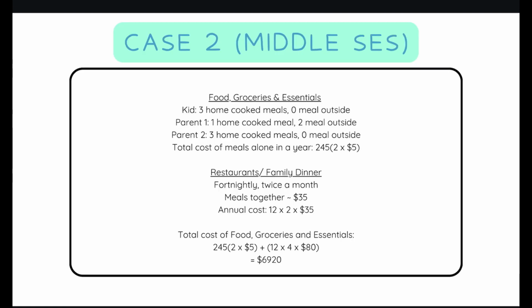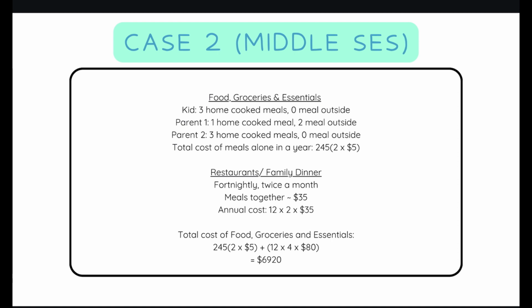The child will have 3 meals at home and 0 meals outside every day. One parent will have 1 meal at home and 2 meals outside, while the other will have 3 meals at home and 0 meals outside daily. The total cost of meals alone in a year is 245 days times 2 meals outside times $5 each meal.